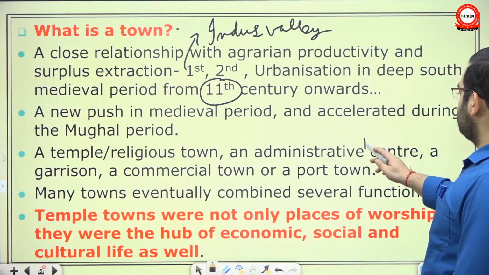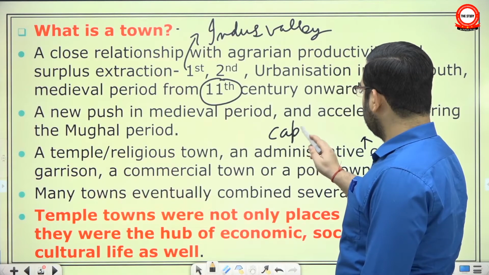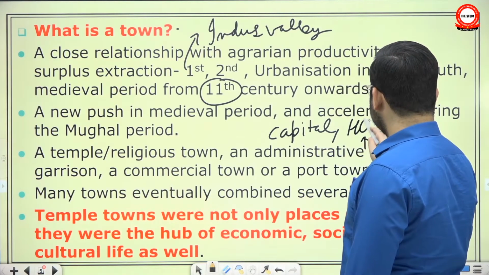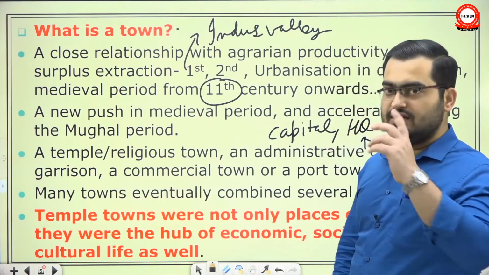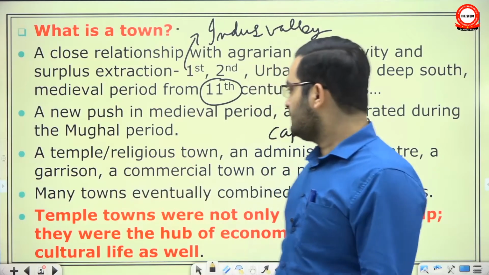An administrative center could be a capital of a state or a provincial headquarter. Say if there is an Iqtadar, the headquarter of the Iqtadar will also gradually develop into a town.